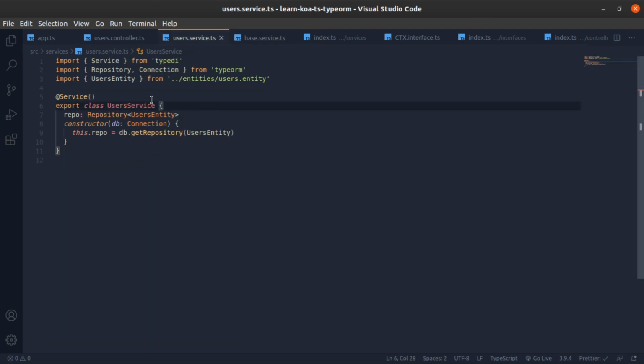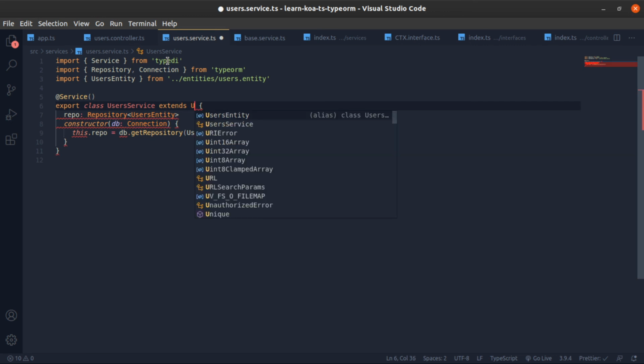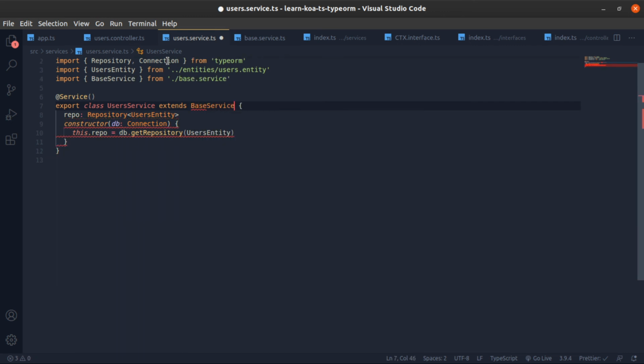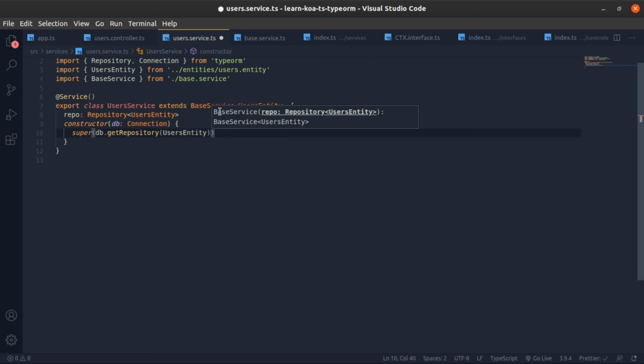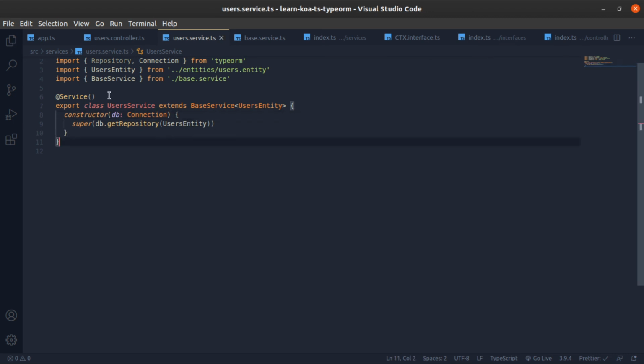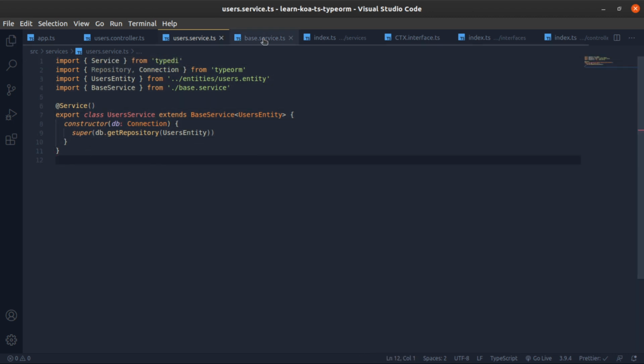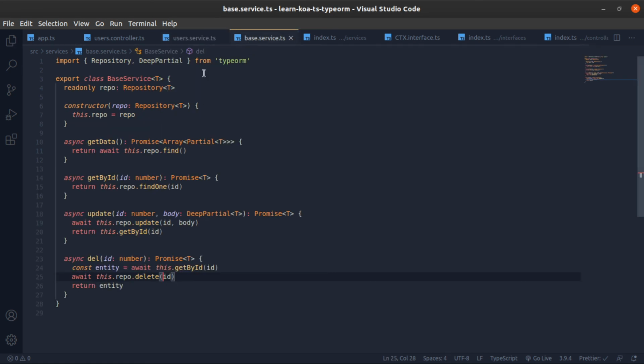And now in our user service, I will extend the base service like this and pass to it the user entity and remove this, call the super constructor and pass to it the repository, and you don't actually need this. So this will give us a base controller. We will modify this, but for now this is enough, just to show you how we can structure things. So yeah, that's it.